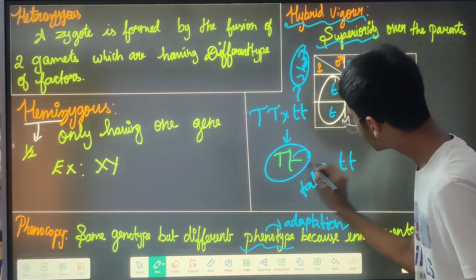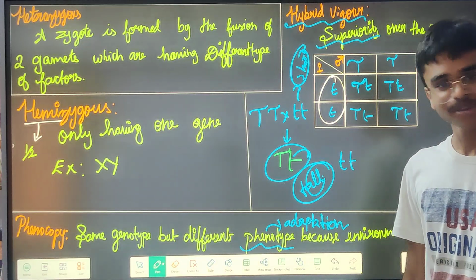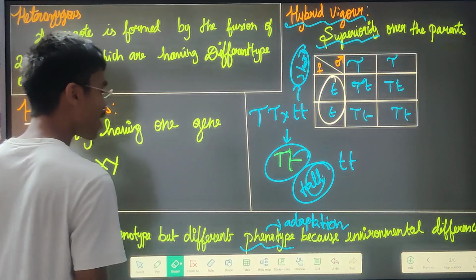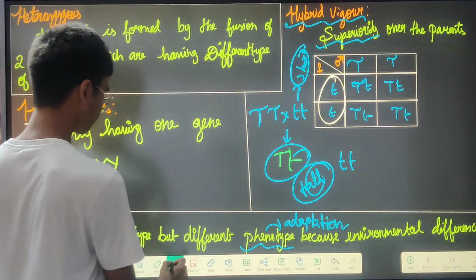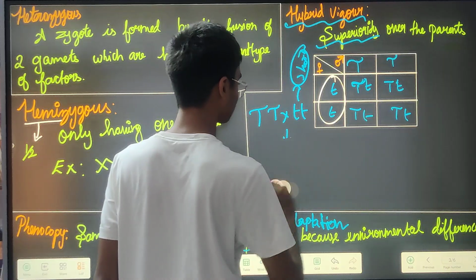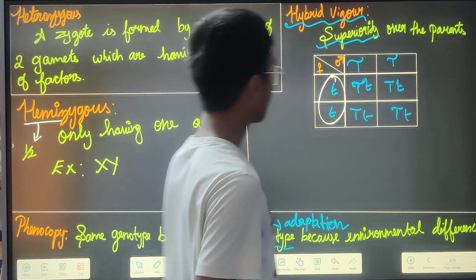You can see that this offspring is superior over this parent. If it happens in humans, parents will definitely feel happier, because parents always want the best for a child. So this is hybrid vigor.